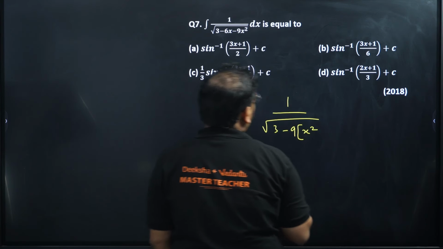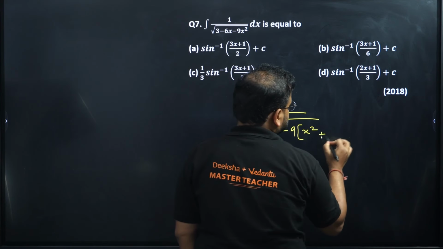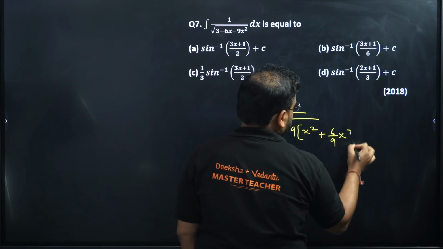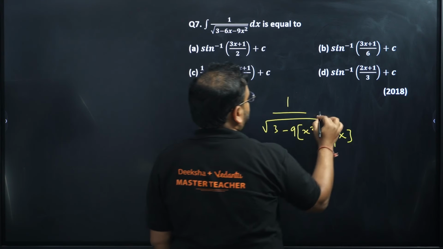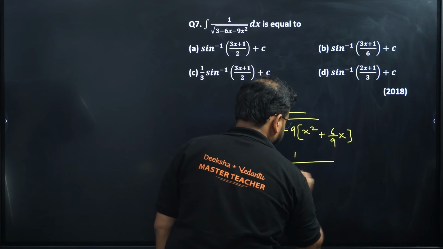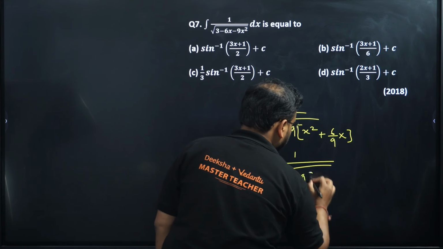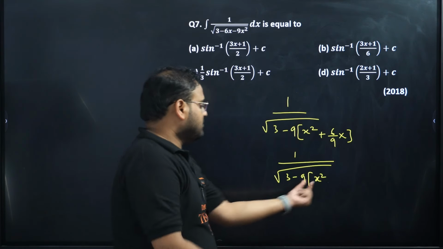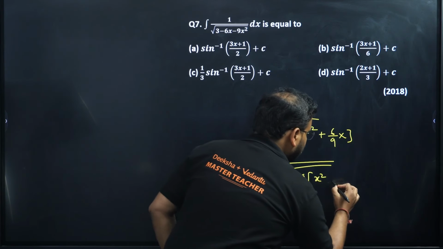I get x square positive. I get plus 6 by 9x. Okay. So far this is good enough. Let's worry about integration later. 3 is there. Minus 9 over here. I get x square. I need to make the 2ab term now. This is a square. Check here. I can make this very easily.